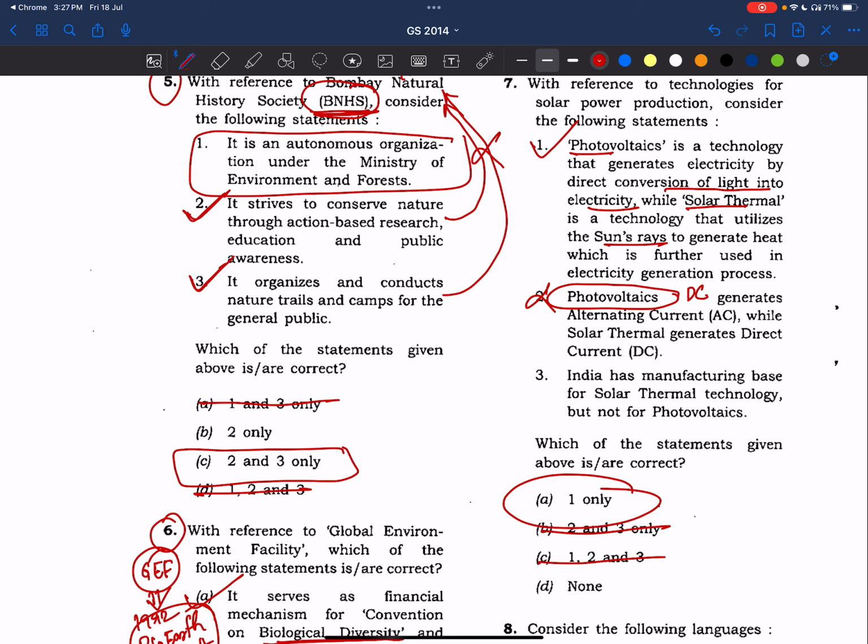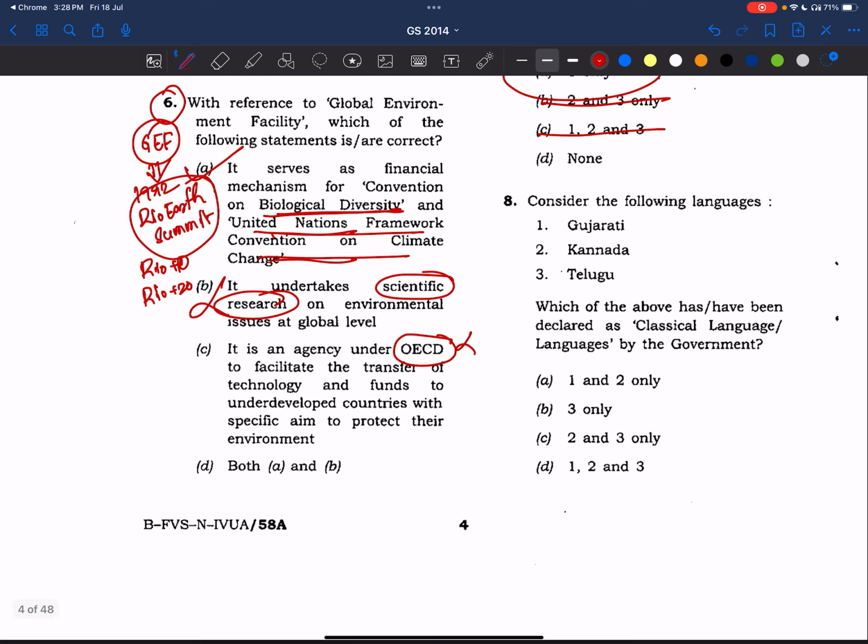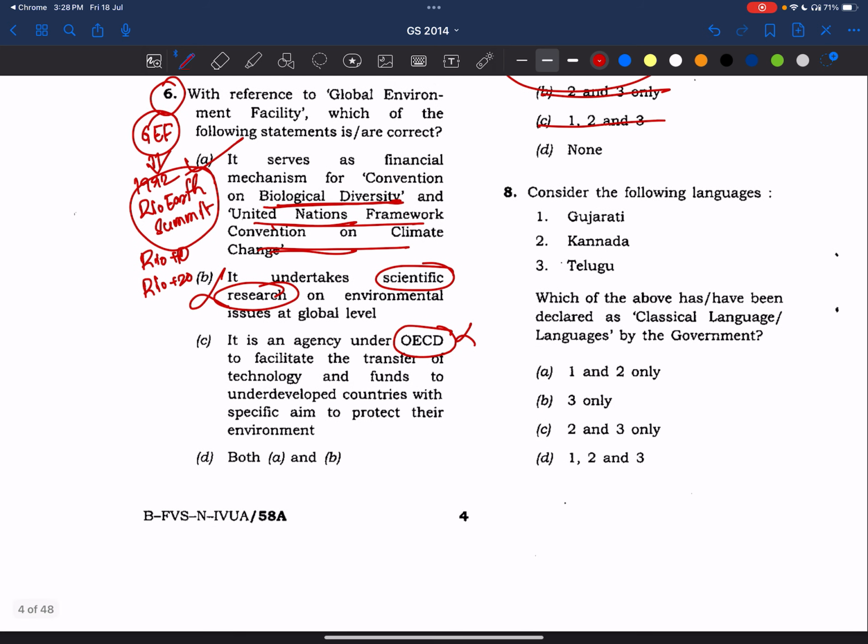Now let's see the third statement as well. India has a manufacturing base for solar thermal technology, but not for photovoltaics. Even if we produce one panel in our country, then this statement will be wrong. So UPSC does not frame such type of options to be correct. So definitely this statement will be wrong. There are bases where photovoltaic panels are manufactured, but this statement is wrong. Answer is A.